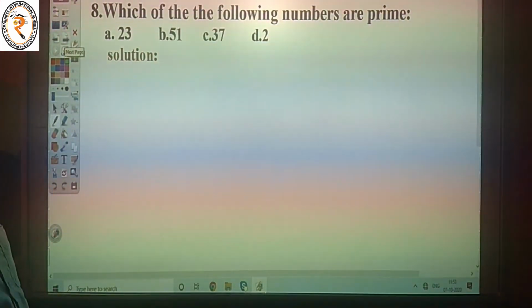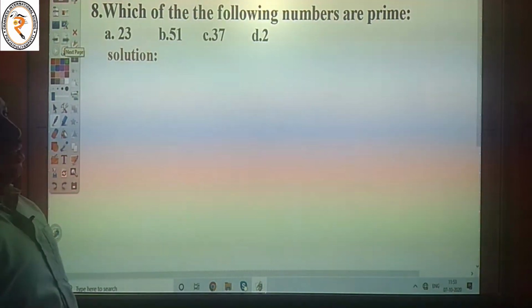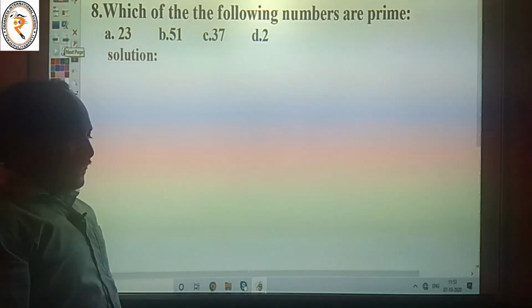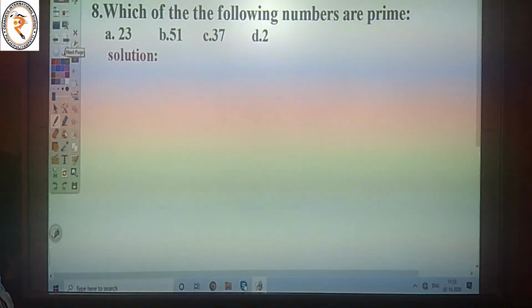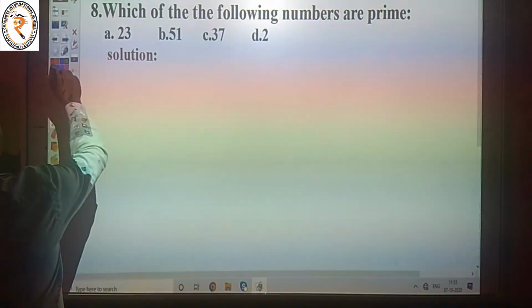Next one, the 8th one. Which of the following numbers are prime? They are given as A, B, C, D. A is equal to 23. The first one, A, 23.